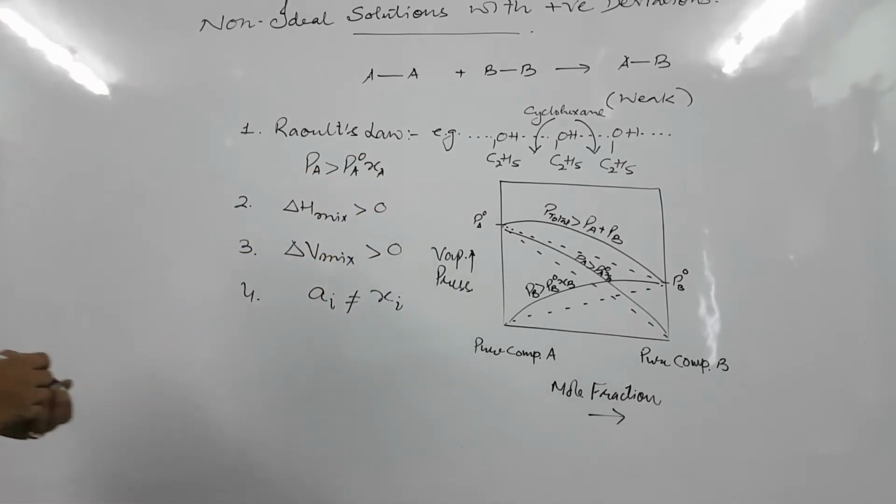So these are the positive deviations of the solution.